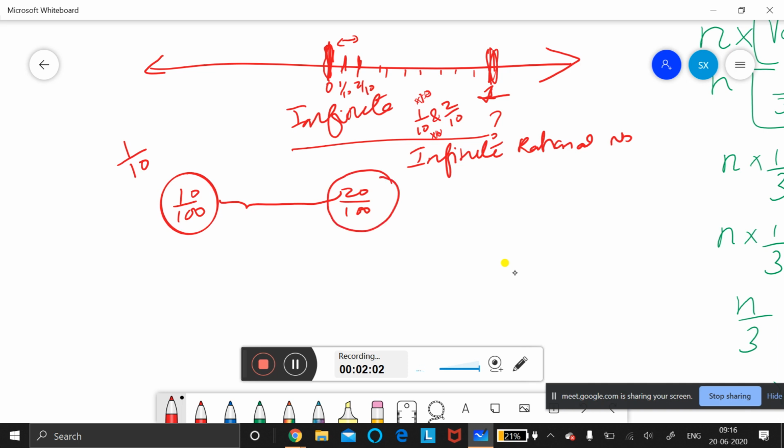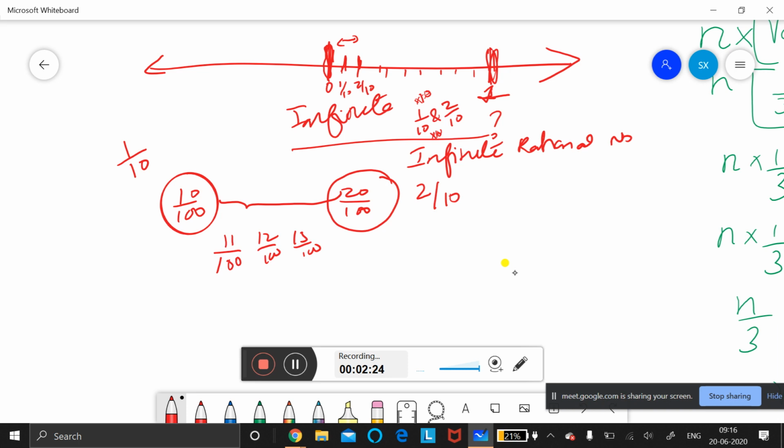20 by 100 is equal to 2 by 10. Very good, 2 by 10. So this only I am writing like this. So I can write many numbers between this: 11 by 100, 12 by 100, 13 by 100. Like that many numbers I can include. This can be done with any number into 100.